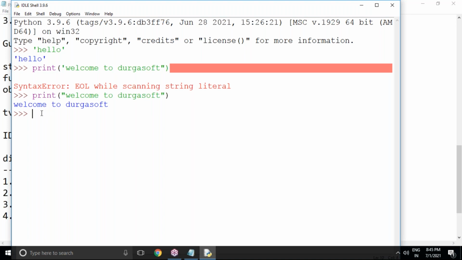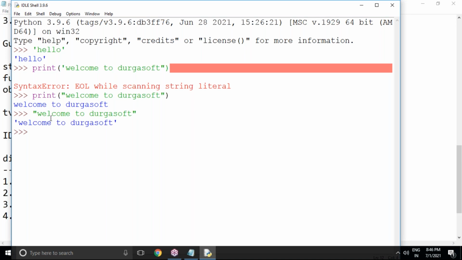Okay. Including the print function is optional. Print is the output function which you use to display to the end user. And without the print function also, we can do it like this, only with Durgasoft. Here print is optional, not compulsory.